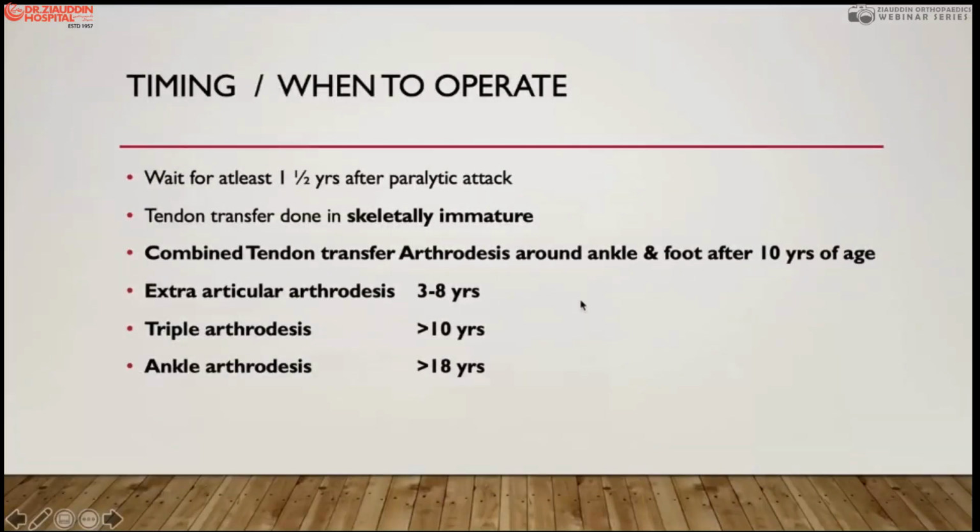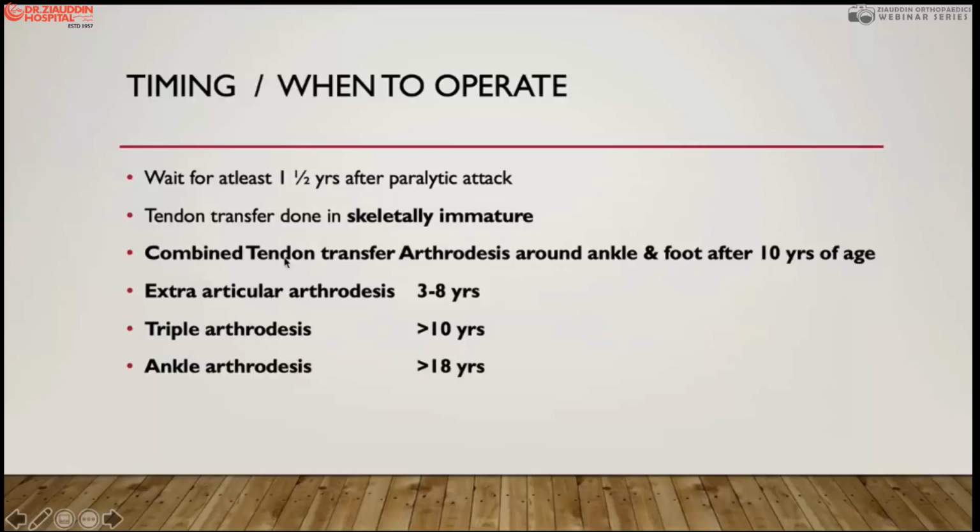Then the timing is very important. What should be done and when should it be done? You should not do any surgical treatment within 1.5 years of the paralytic attack. A gap of 2 years, or at least a 1.5 year gap, should be given. Then tendon transfer can be done in skeletally immature patients, and this can be in adolescent or teenage patients, over 9 or 10 years of age.